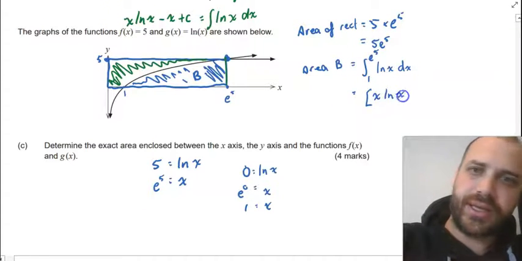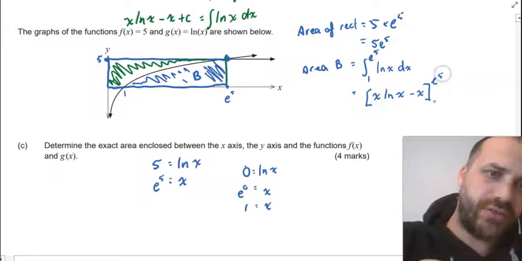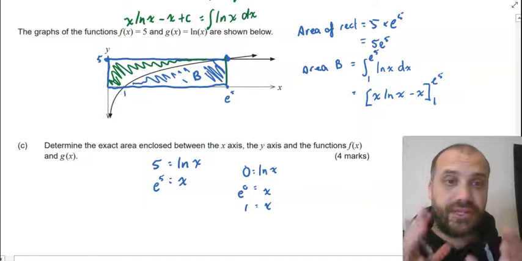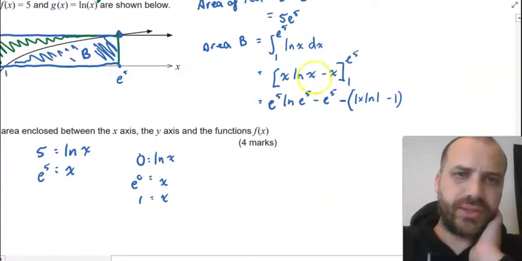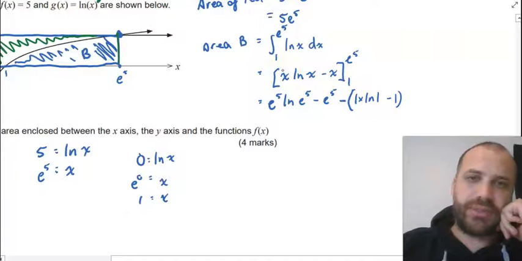x ln x minus x between e to the 5 and 1. Okay, and now I'm subbing in a bunch of stuff into that. Alright, so I've subbed it all in there. I just subbed e to the 5 in, minus subbing 1 in here. Some really interesting things happen when we do that.